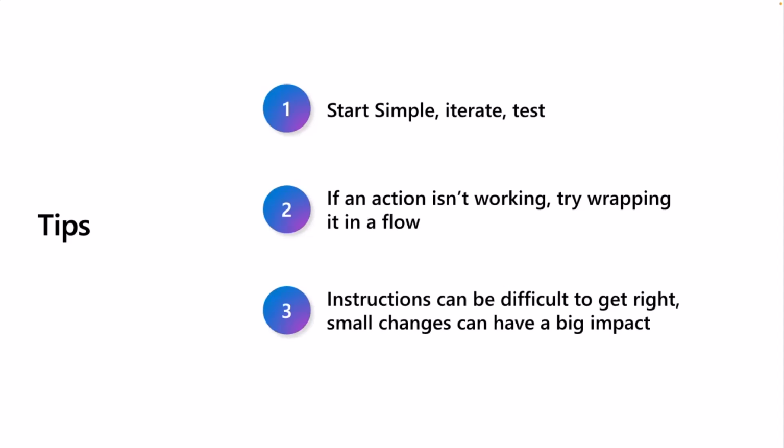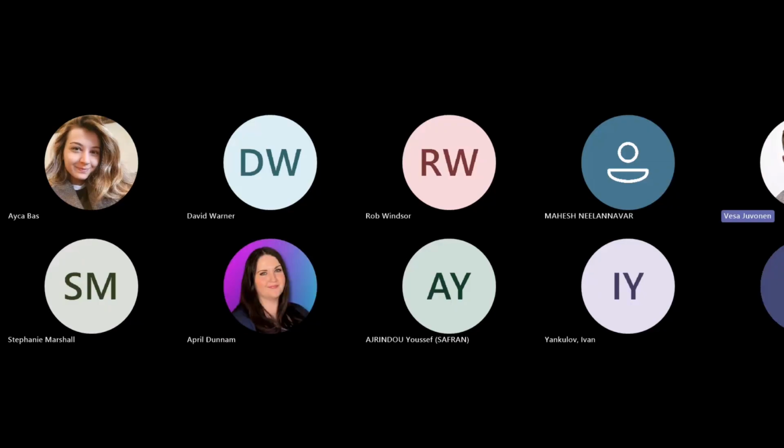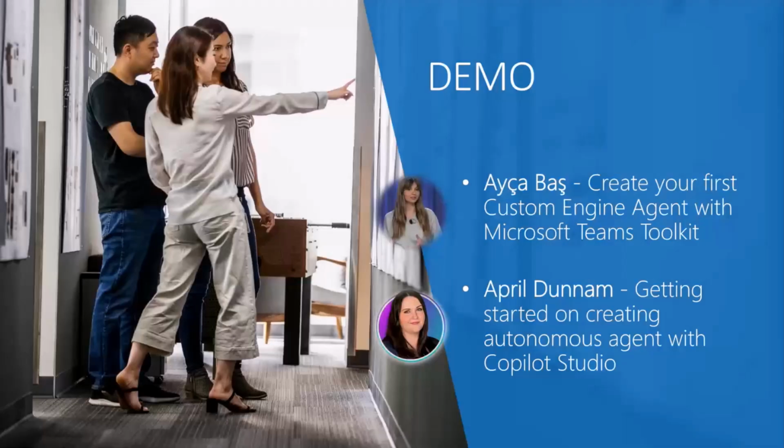Excellent. Awesome stuff, April. Really good clarification on what they are, because I think that's the number one question everybody is having about autonomous agents. How are they autonomous? How do I do them? What do I need to do? But it's really around the fact that you have those triggers and LLMs, and it's able to understand the incoming messages and then make decisions based on that. And then it becomes autonomous because it's basically triggering and making decisions based on the content, which is the right way of thinking about this. So really cool. Thank you for that one. And also just calling out April's other demo in the community learning channel. It is really good as well for showcasing how to get started and all of that stuff. Awesome stuff. Thank you, April.